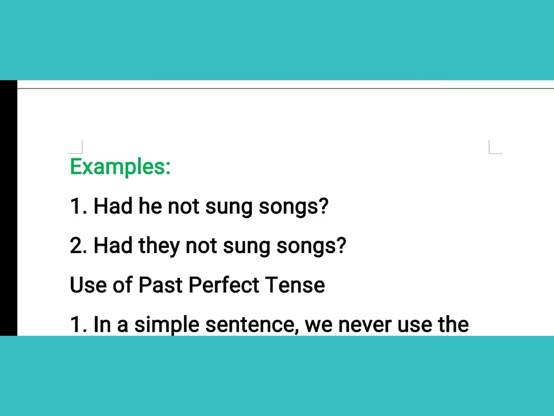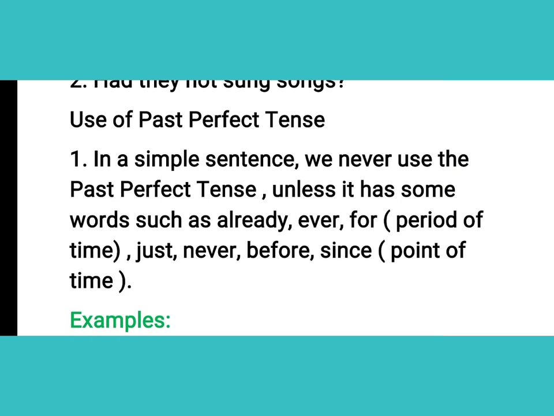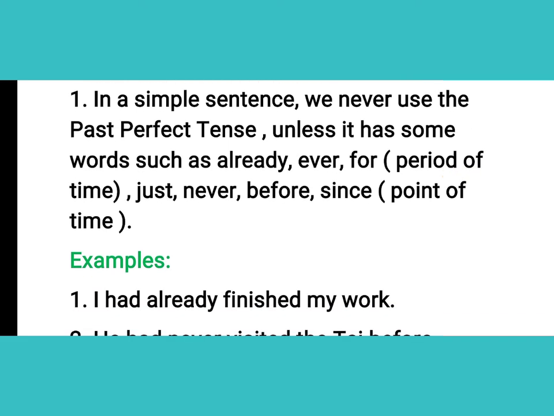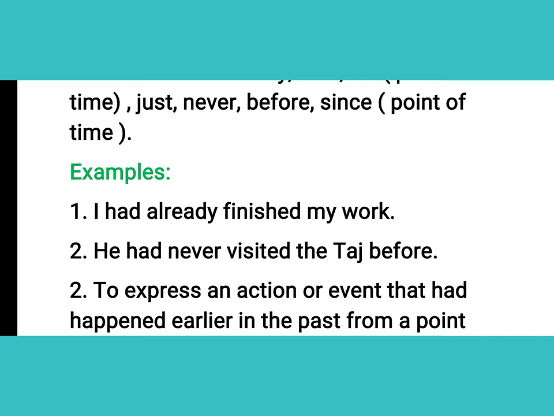The next thing is about the use of past perfect tense, and for this you have to follow that in a simple sentence we never use past perfect tense, unless it has some words. What kind of words? Already, ever, for (period of time), just, never, before, since (point of time). So what kind of examples do we have here? Like we can say, I had already finished my work. So you are using here the word already, right?